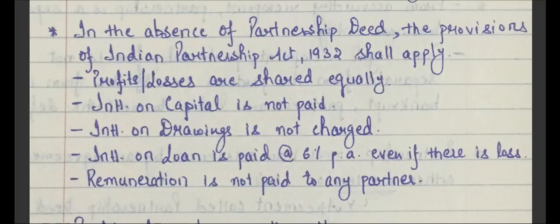Now we will move on to the actual accounting part of the partnership. That is how the profits and losses will be shared among the partners, and how they will be accounted for in the books.